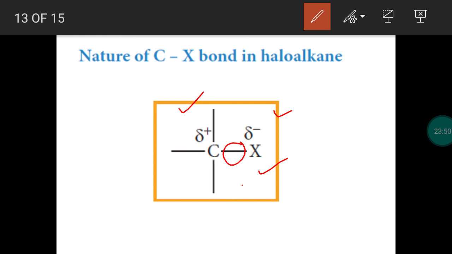And one more thing, if halogen changes, the bond will also be changed. When we move from top to bottom in a periodic table, size of atom will increase. When we move from fluorine to chlorine, chlorine to bromine, bromine to iodine, top to bottom in a group, size increases. So the bond will not be equal in all haloalkanes. The bond will not be similar in all the haloalkanes. If halogen changes, nature of bond will change.